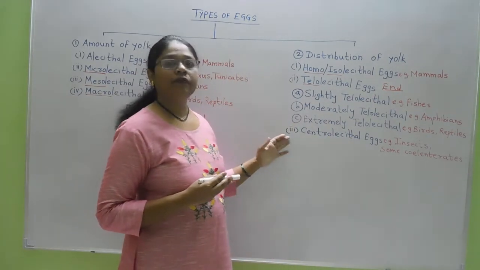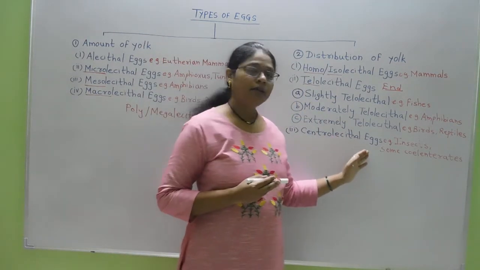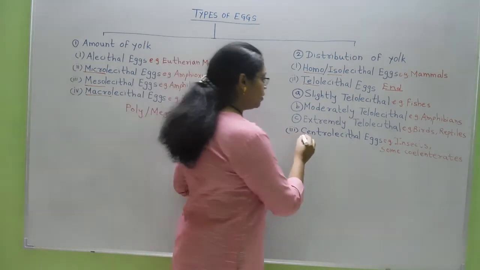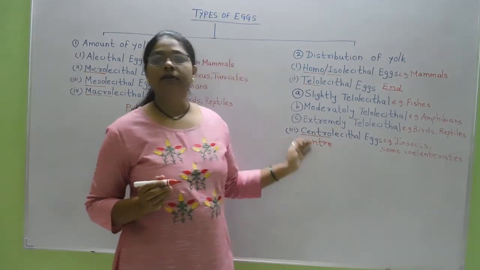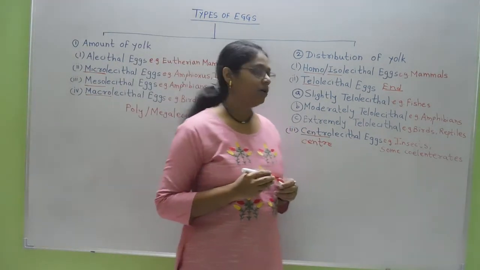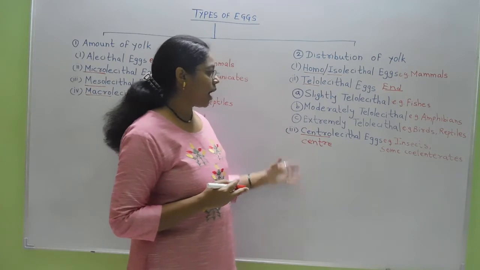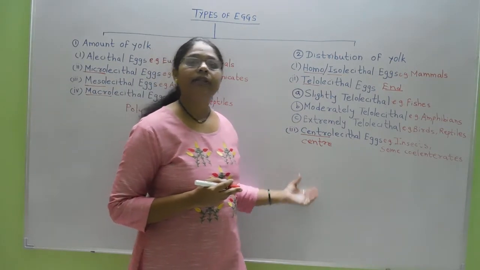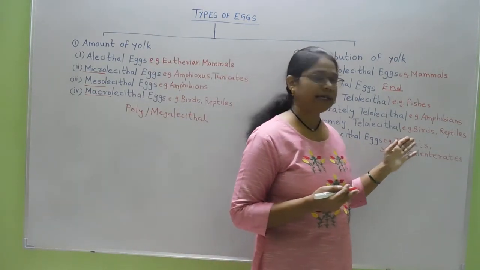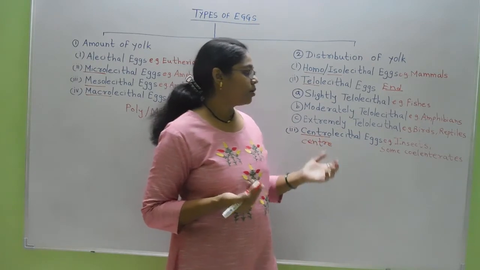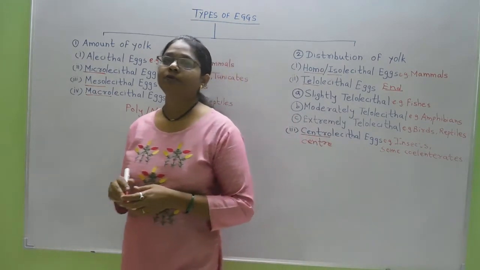Then the last type of egg according to the distribution of yolk is centrolecithal eggs. Here centro is center. So at the center the yolk is concentrated. In centrolecithal eggs a high amount of yolk is present, and such high amount of yolk is concentrated at the center of the egg. Such kinds of eggs are present in the insects, that is in the arthropods, and they are also present in some cnidarians. So this is all about the types of eggs.